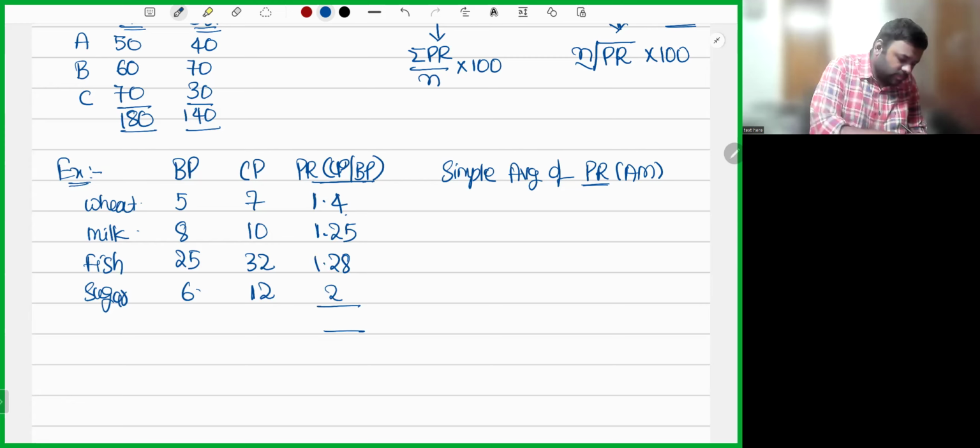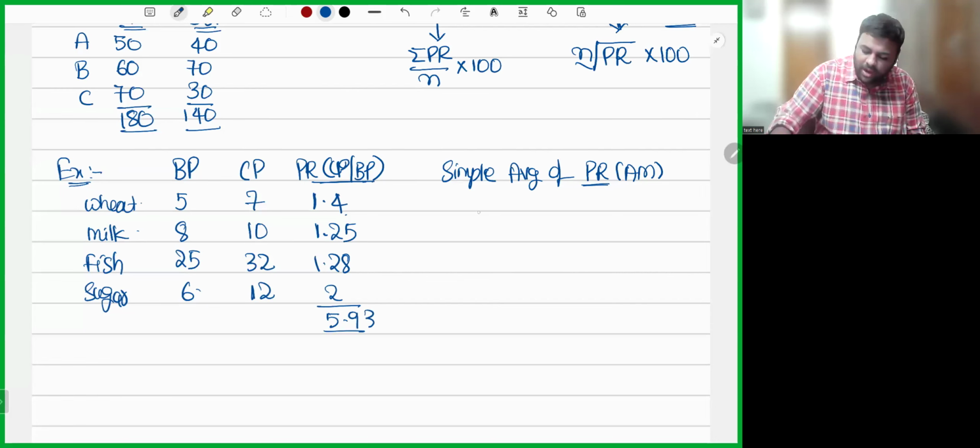What's the total? 1.4 plus 1.25 plus 1.28 plus 2, that is 5.93. So simple average of price relatives is sum of price relatives by number of price relatives, into 100. 5.93 whole divided by 4, into 100.